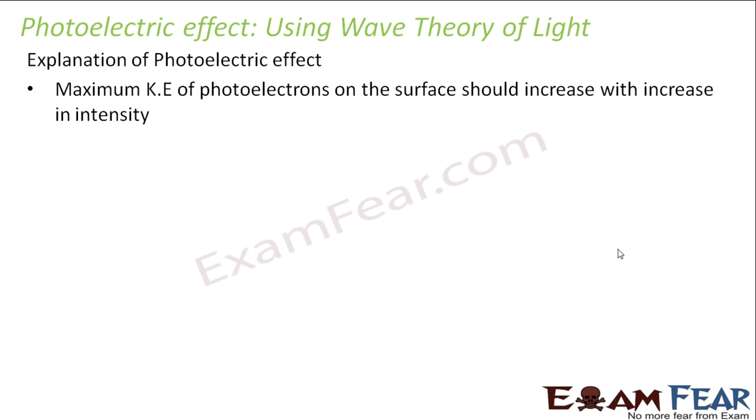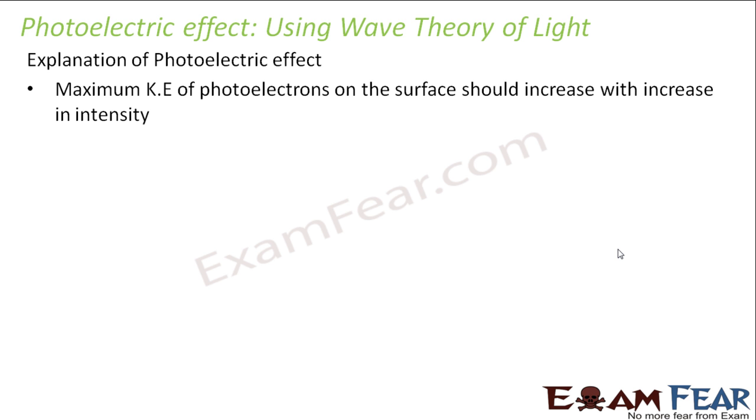Now when the electric field and magnetic field increase, the energy also increases. Because we know that the energy stored in an electric field, magnetic field, everything depends upon the magnitude of the field. So now if the electric field is increasing, the magnetic field is also increasing, then greater energy should be absorbed by the electron. So that means the energy absorbed by the electron, or the energy of the electron, should depend on intensity.